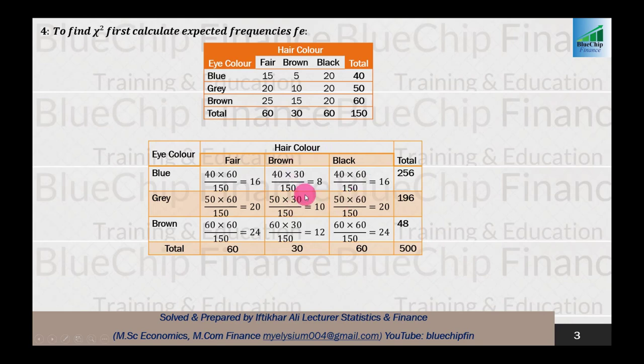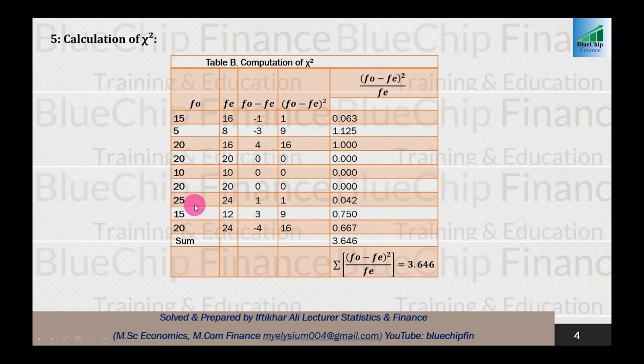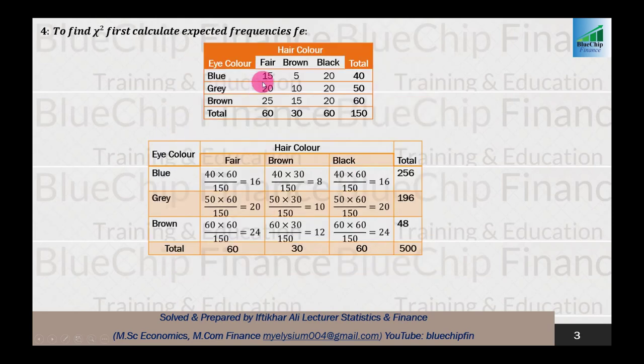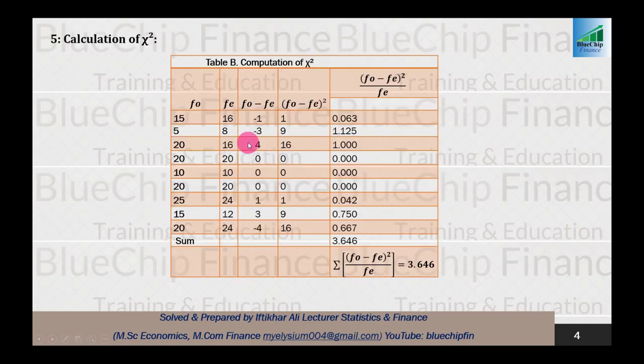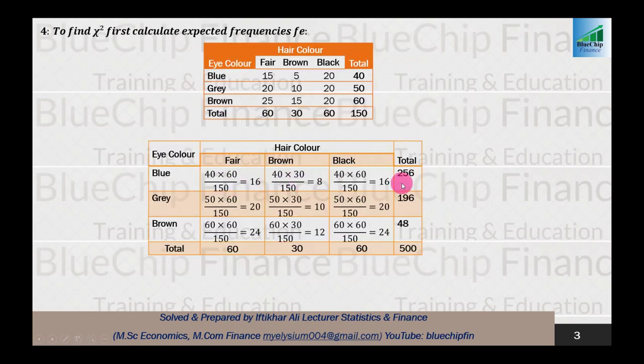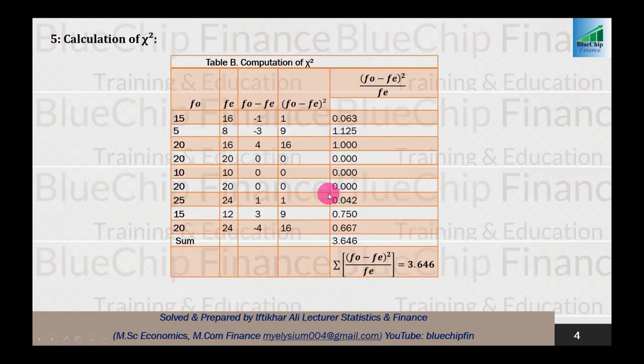After getting the expected frequencies, we come to the final calculation of chi-square. First of all, we take the values of observed frequencies 15, 5, 20, 20, 10, 20, 25, 15, 20, and place all these values here. In front of each observed frequency we place the expected frequency: 16, 8, 16, 20, 10, 20, 24, 12 and 24.